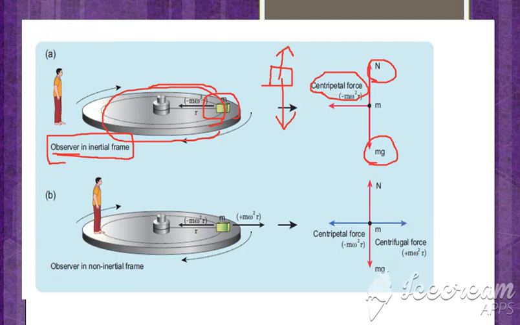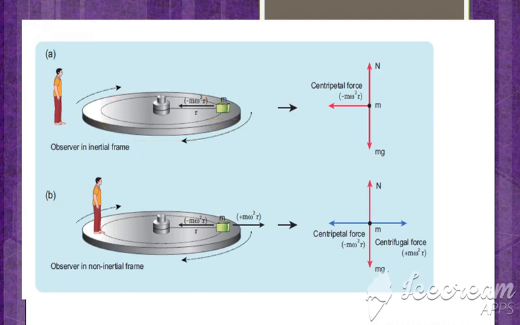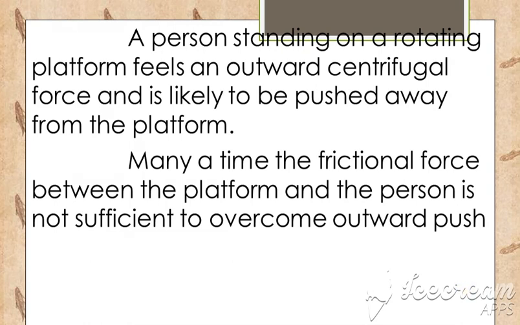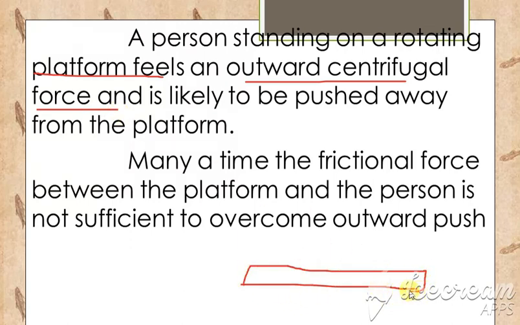Yes, clear? So centrifugal force is nothing but the observer and the object both are in the non-inertial frame. Clear? So next example is consider a person who is standing on the rotating platform feels an outward centrifugal force. So this is a rotating platform. So in this rotating platform, consider that any person is standing. So if a person is standing on the rotating platform, what happens is he feels an outward centrifugal force.